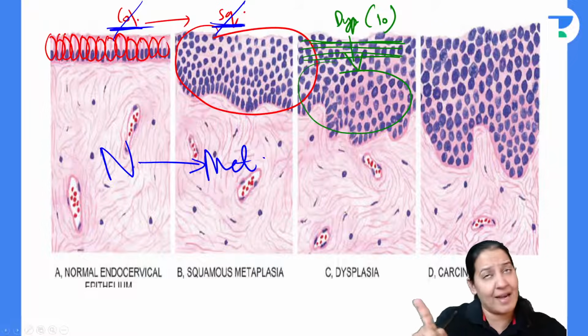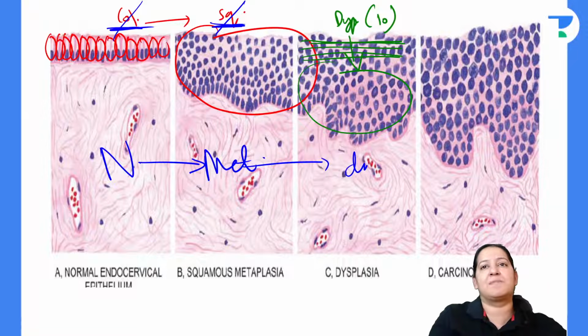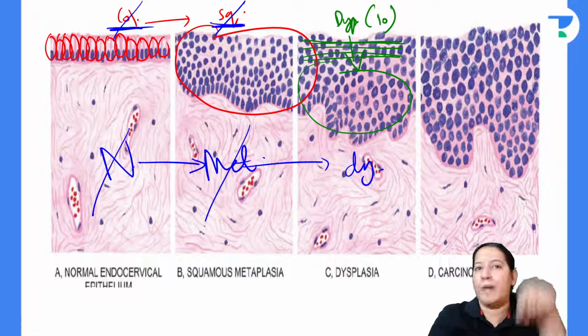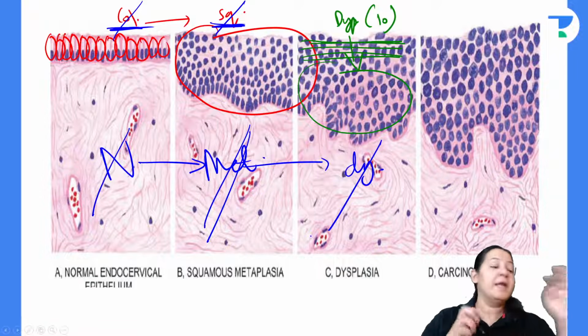That's why I'm not calling it anaplasia. I'm calling it dysplasia. So see, this is dysplasia. Normal got converted to metaplasia, and metaplasia got converted to dysplasia.